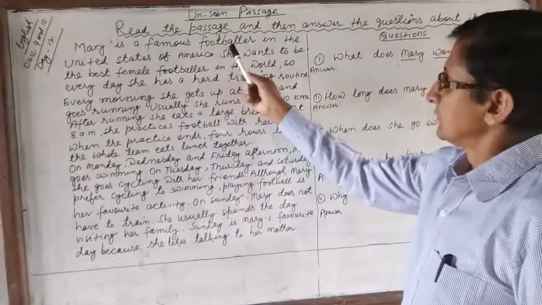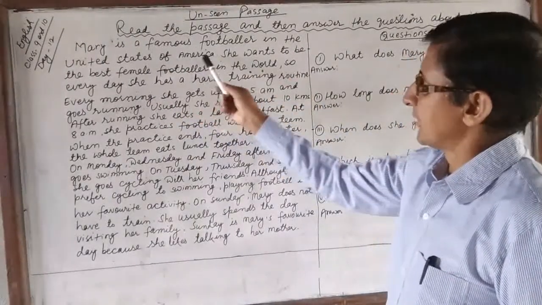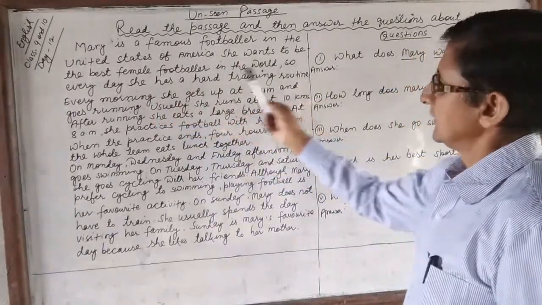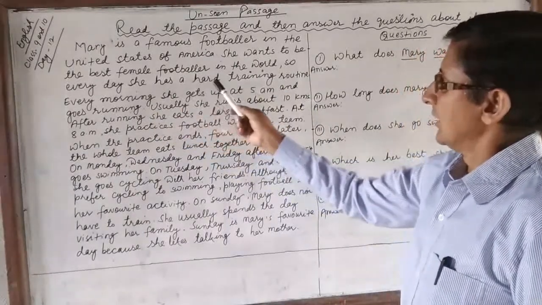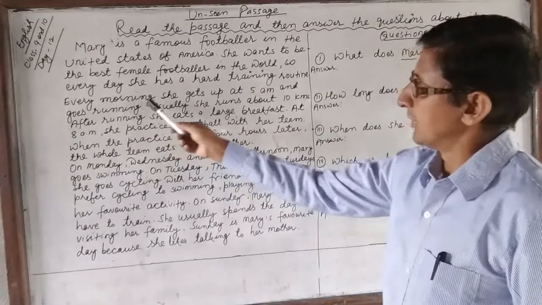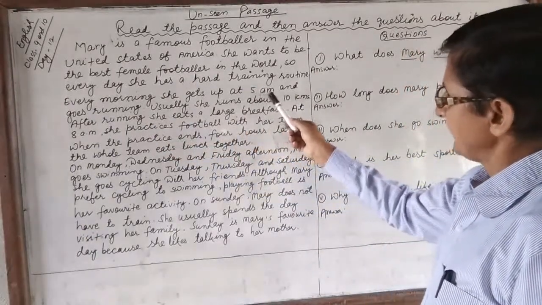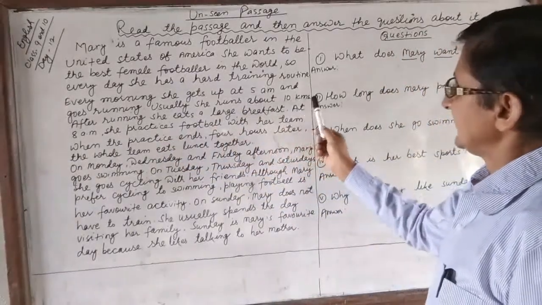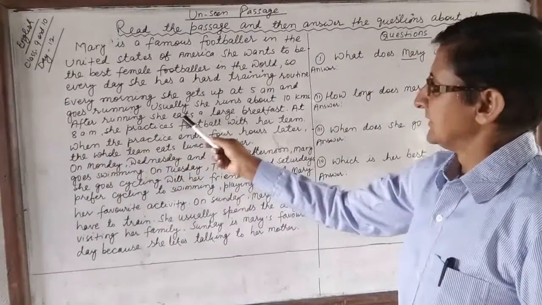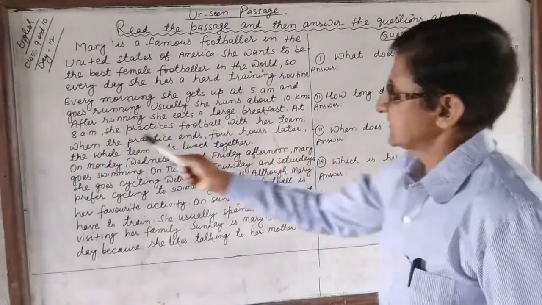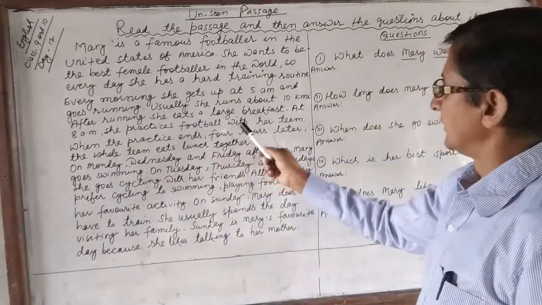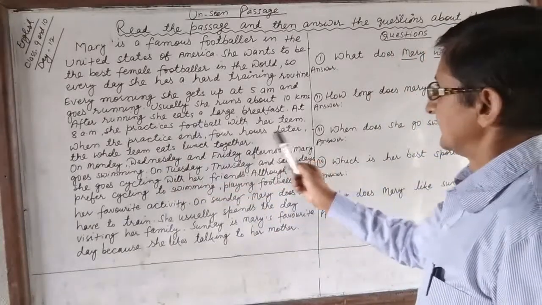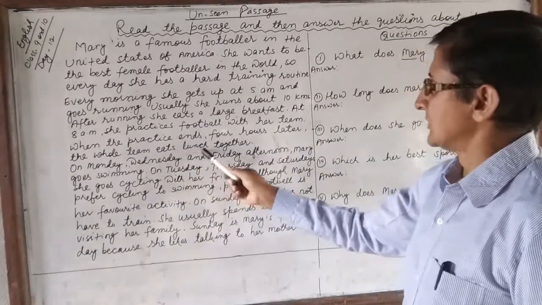Mary is a famous footballer in the United States of America. She wants to be the best female footballer in the world. So every day she has a hard training routine. Every morning she gets up at 5 a.m. and goes running. Usually she runs about 10 kilometers. After running, she eats a large breakfast. At 8 a.m. she practices football with her team. When the practice ends, 4 hours later, the whole team eats lunch together.